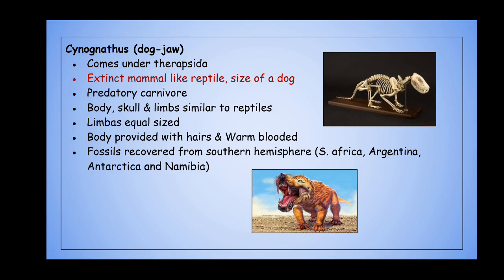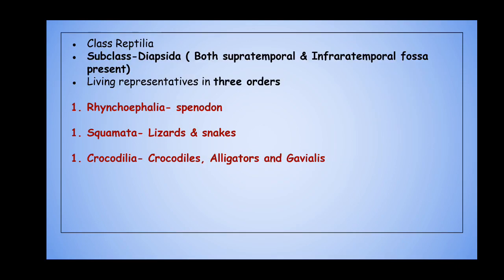Moving on to the fourth subclass, Diapsida. These are organisms with a skull having both temporal fossae, both the supratemporal as well as the infratemporal fossa. The living representatives are included under three orders. They are Rhynchocephalia, example Sphenodon; Squamata, which includes lizards and snakes; and Crocodilia, which includes crocodiles, alligators and gharial. First, in this session, we'll be dealing with Rhynchocephalia.